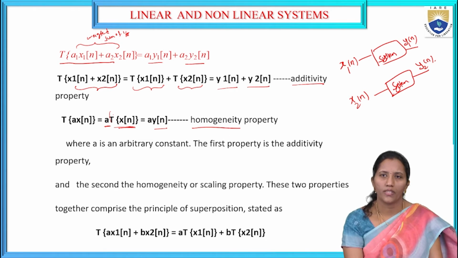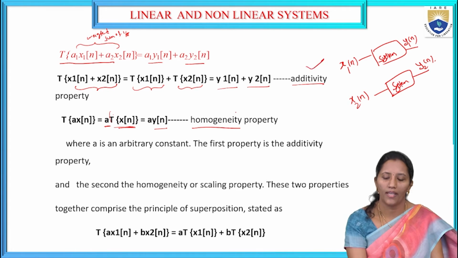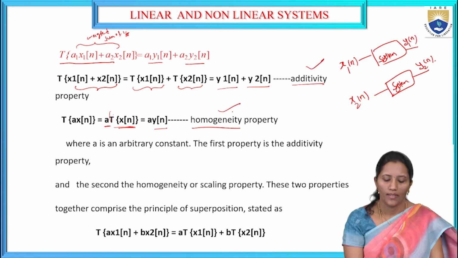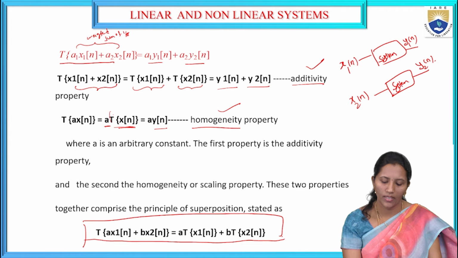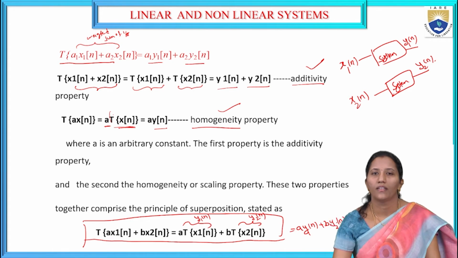For the superposition theorem, the system should satisfy the additivity property as well as the homogeneity property. So the final condition for a linear system is transform of a x1 of n plus b x2 of n equals a into transform of x1 of n plus b into transform of x2 of n. This we can write as y1 of n, and this as y2 of n. So this becomes a y1 of n plus b y2 of n, the individual responses to the input signals.